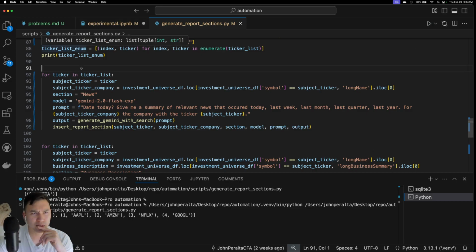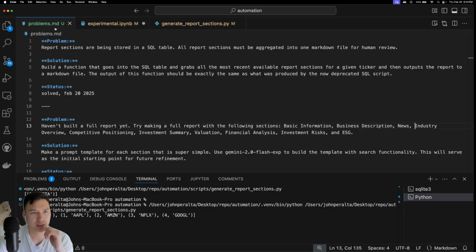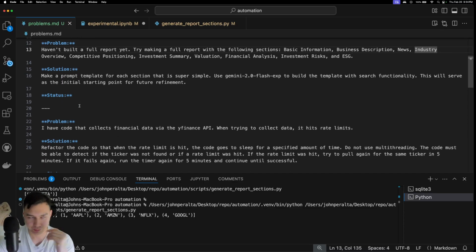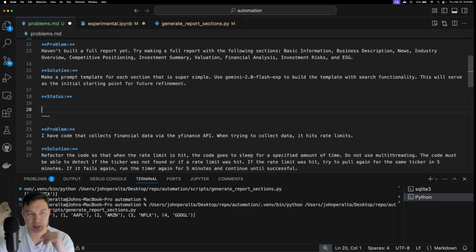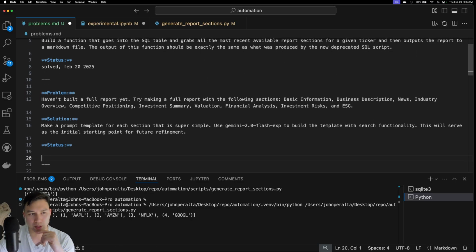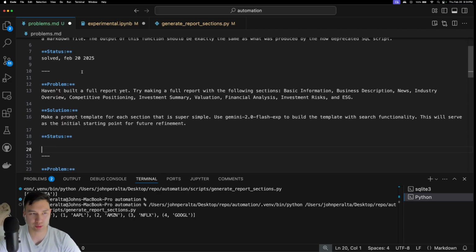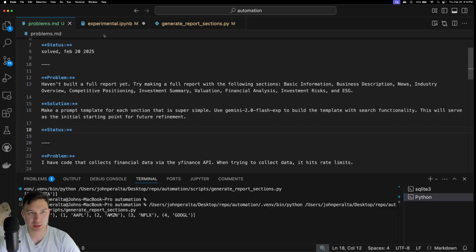But yeah, hopefully people really like this method, right? I'm basically just documenting what I'm doing, so I'm just showing you the functionality. Before, I had a problem of not storing stuff, so I stored it in a SQL table, and now I can build a report from the SQL table. But yeah, really look out for this one, building a bunch of prompt templates. I'm probably gonna see if I could use AI for that whole stack and see how good it is.